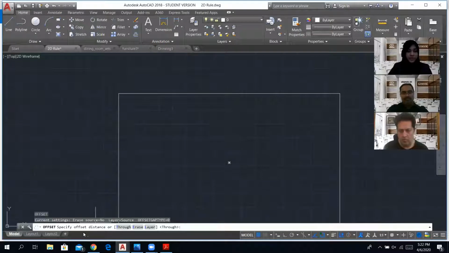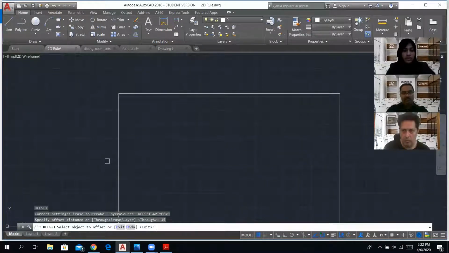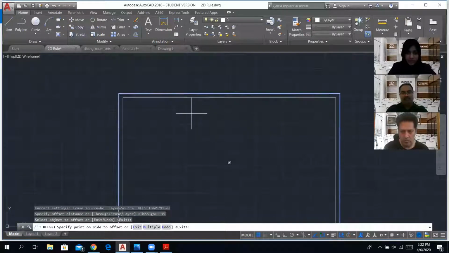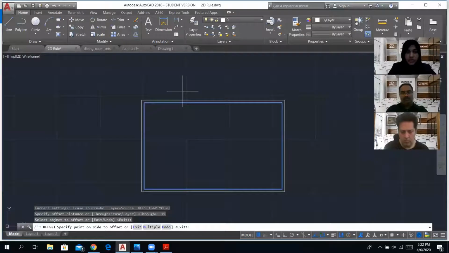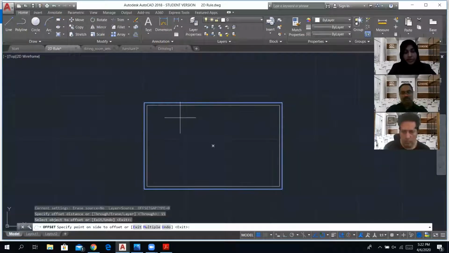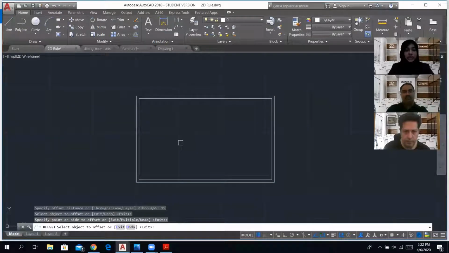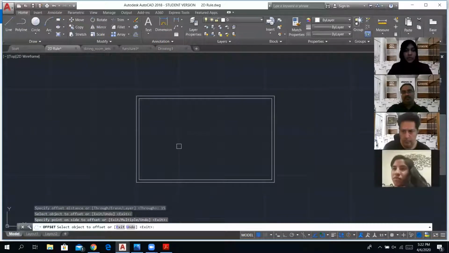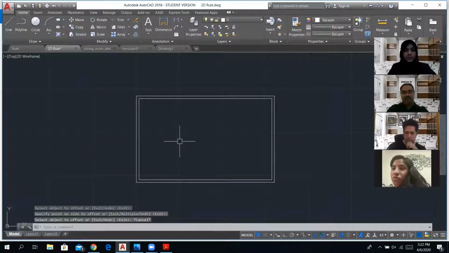Now it tells me to specify the offset distance. I'm going to go with 15. I need to select the object, so I'm going to select this, and there it comes, right? You can offset it either outside or inside. This is going to be inside for now because the dimensions are on the outside. So we now have a wall with thickness, and to exit from the command we always use Escape.